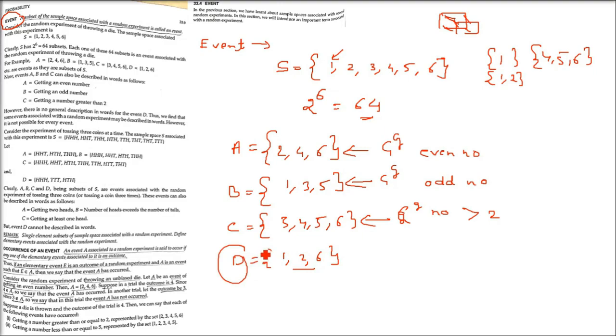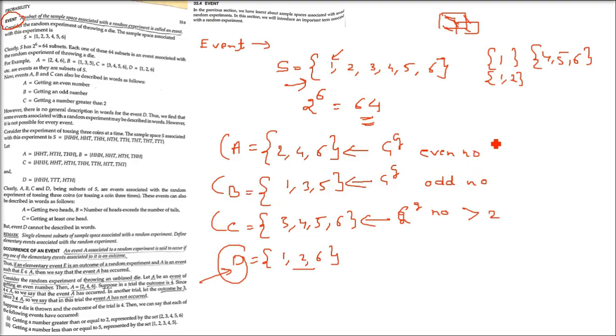For D, I don't have any explanation. I don't have any name, or I cannot name anything. But A, B, C can be named. D cannot be named, but D is also a set. So A, B, C, D all are sets. There is no general description in words for the event D. So some events associated with the random experiment may be described in words. However, it is not possible for every event. So take the elementary events, make a set, and any subset of this sample space is called an event. You understood the idea of event now? From the random experiment, then sample space, elementary event, then we came to event.